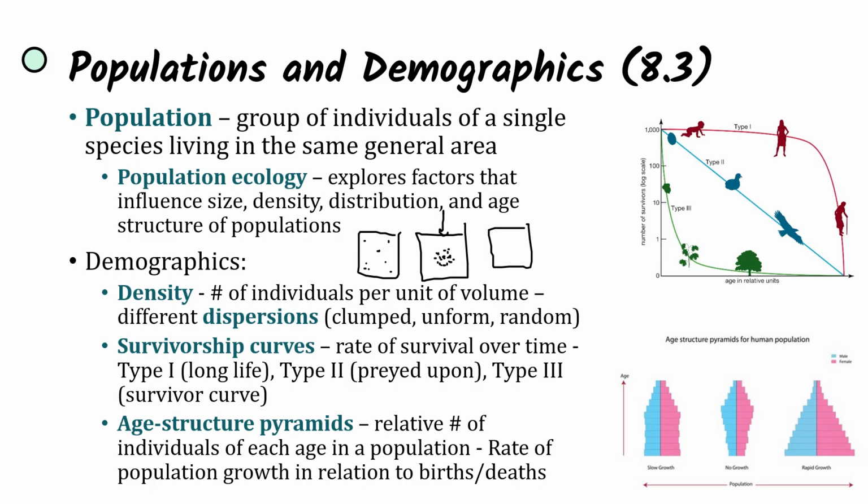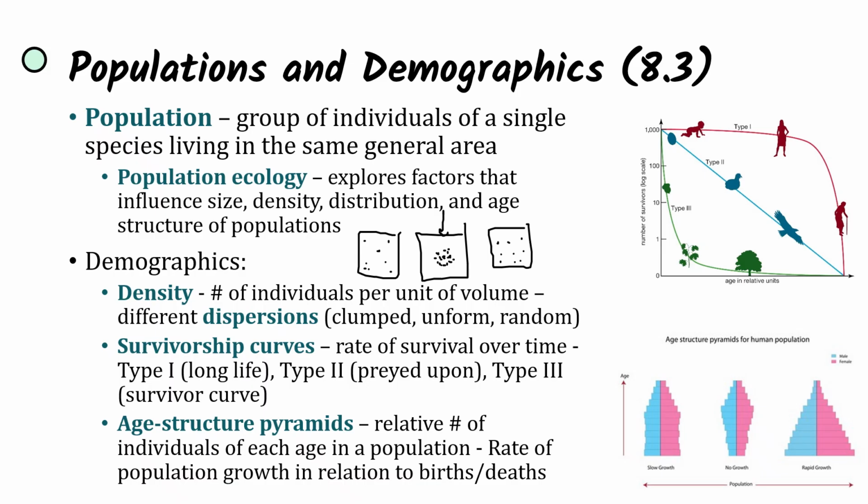We can also see uniform dispersion, which is very spread out, but also done so in an almost mathematical way, and we can see that either there's enough resources that are evenly spread out across the area, or this is done for a purpose. The individuals of the population are spread out for a reason.